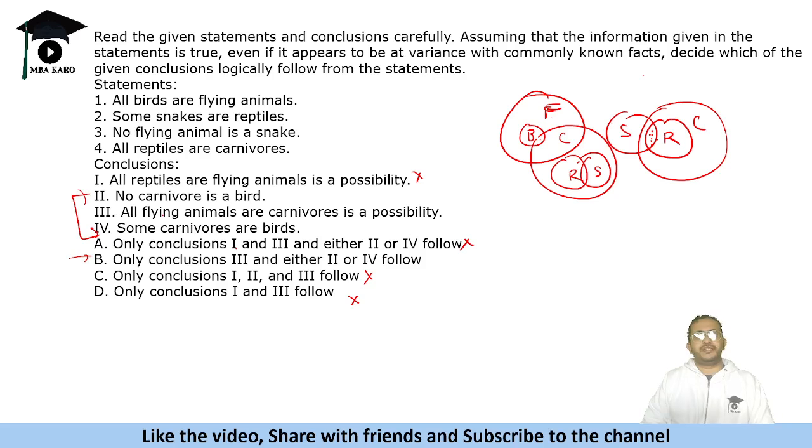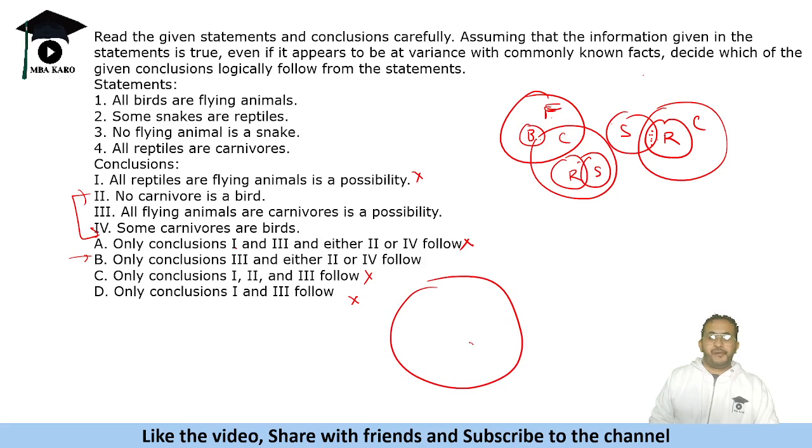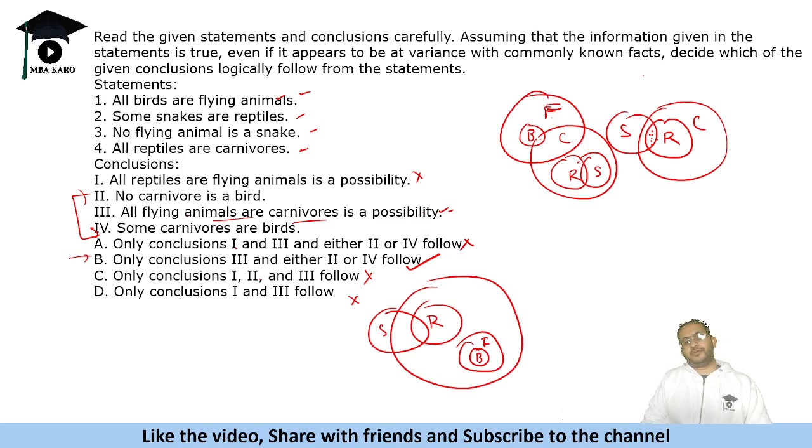Let's see the third one. It says all flying animals are carnivores is a possibility. Let's make all flying animals carnivores. Birds, flying animals. Then a reptile is this, and then we can have snake. So all this makes it a possibility. All flying animals are carnivores. All birds are flying animals. Some snakes are reptiles. No flying animal is a snake, and all reptiles are carnivores. So this satisfies all the conditions. So only 3 follows, and either 2 or 4 will follow in this.